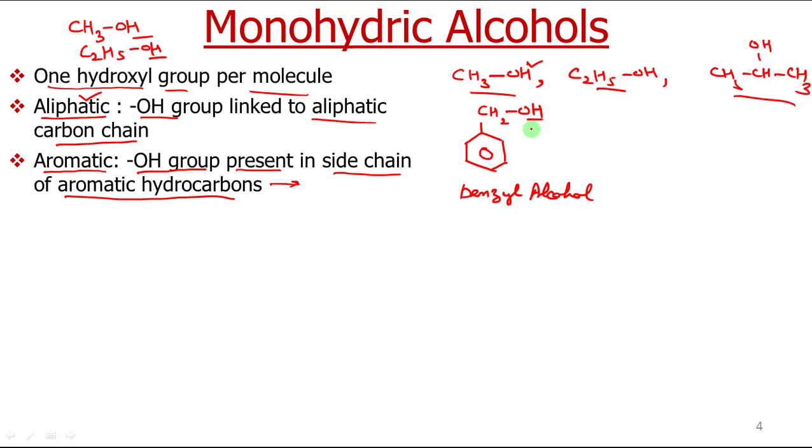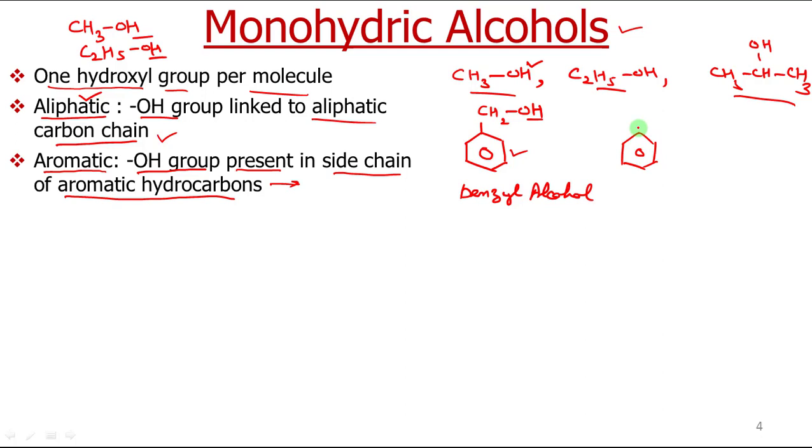So far we have classified alcohols as monohydric, dihydric, trihydric and polyhydric alcohols. Now we are talking about the classification of monohydric alcohols. They can be further classified as aliphatic and aromatic alcohols. Aliphatic monohydric alcohols are those in which the OH group is attached to an aliphatic carbon chain, meaning a chain which does not contain any aromatic moiety. Similarly, aromatic alcohols are those which contain OH groups present in the side chain of an aromatic hydrocarbon, like I have written, benzyl alcohol.